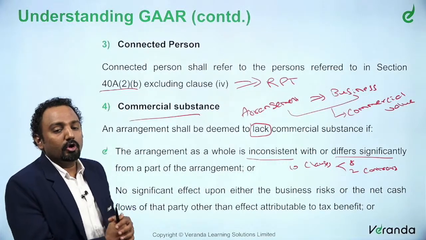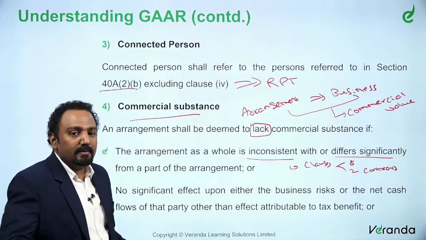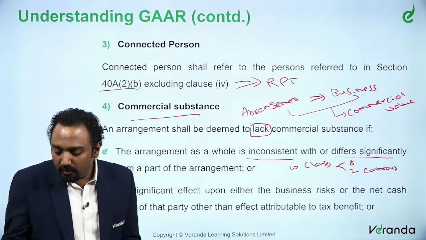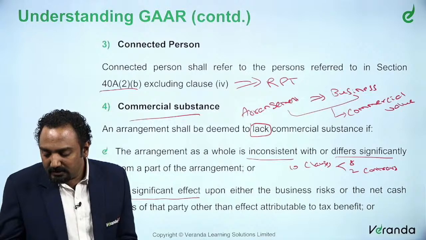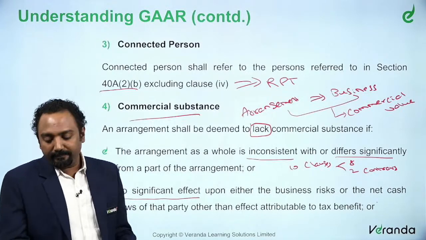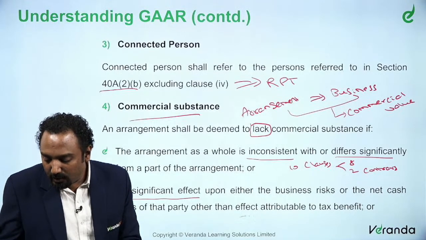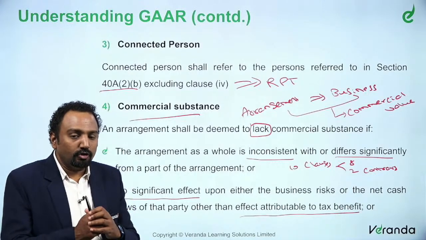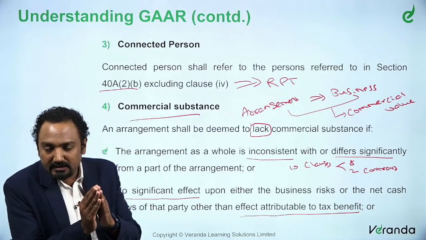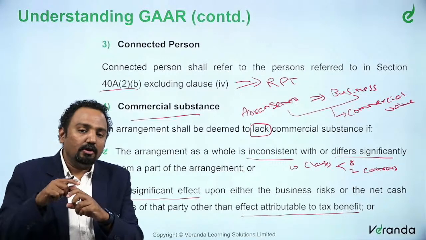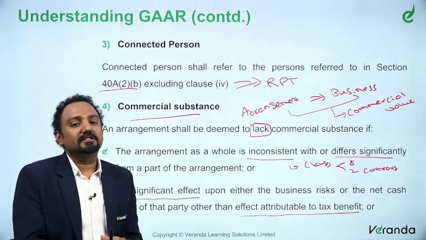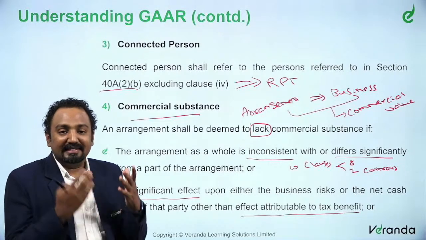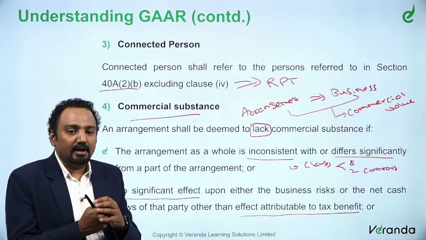The next one is no significant effect. So, what do you mean by no significant effect? What you are saying is upon either the business risk or the net cash flows of the party, other than effect attributable to tax benefit. So, the intention of the arrangement itself is only to give you tax benefit. Apart from what is being discussed as tax benefit, there is no other significant effect. There is nothing else that gets affected.